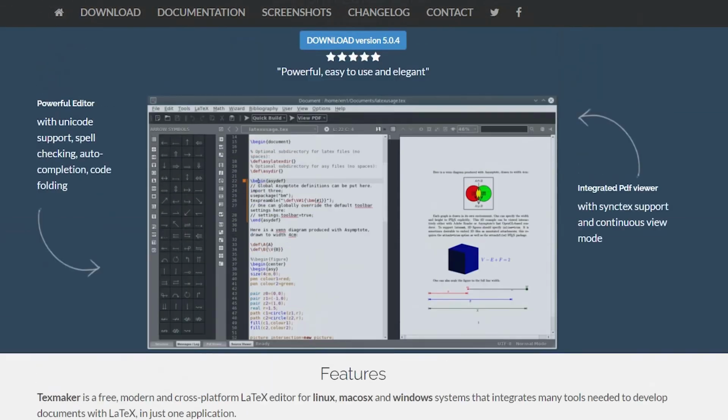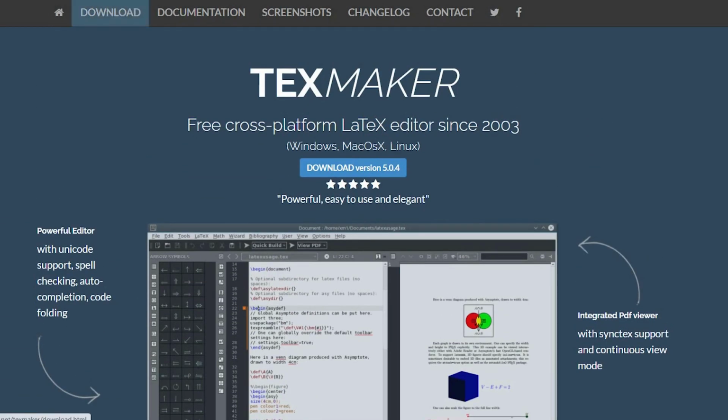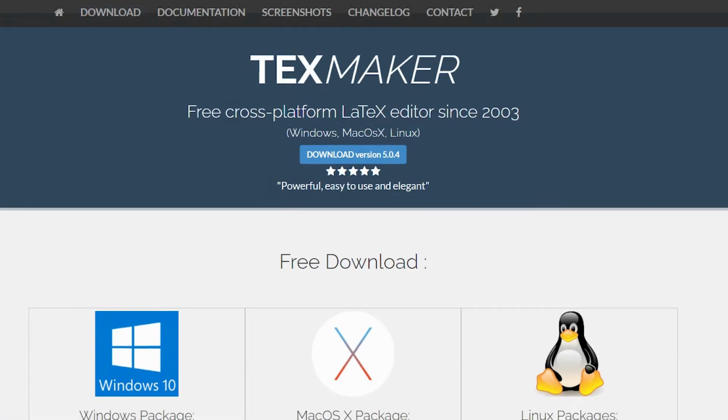It is a standard installation just like any other software installation. The link for the software is in the description, and I know this is a lot of detail, but bear with me.